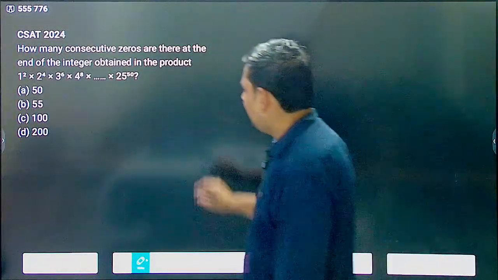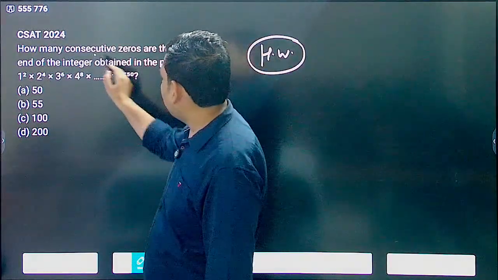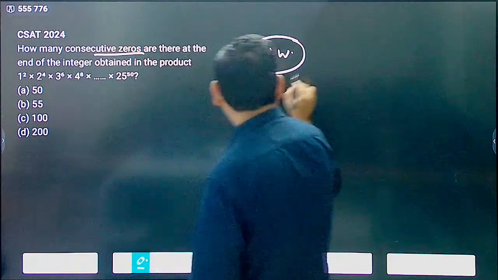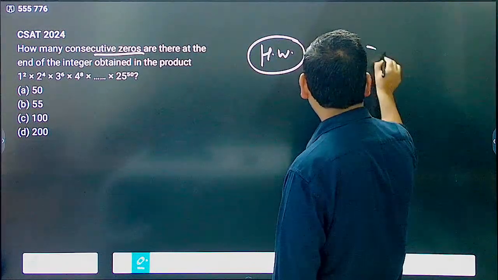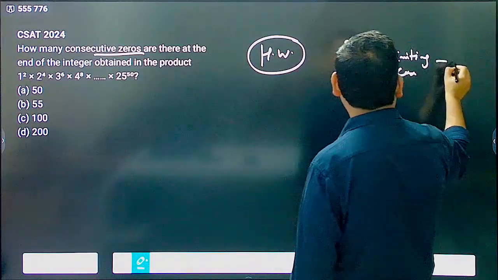This you can take as homework. Same process you have to follow. Now it is asking you the number of consecutive zeros. So again, you have to look for 2 and 5, whichever is the limiting case, and that will give you the answer.